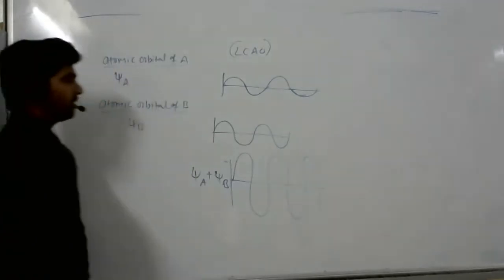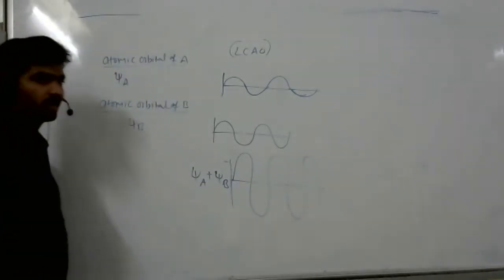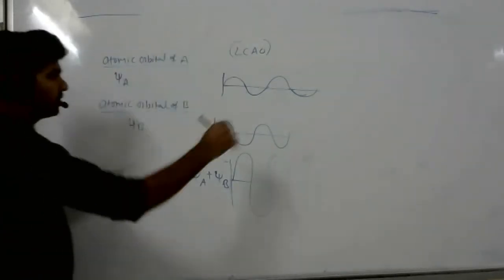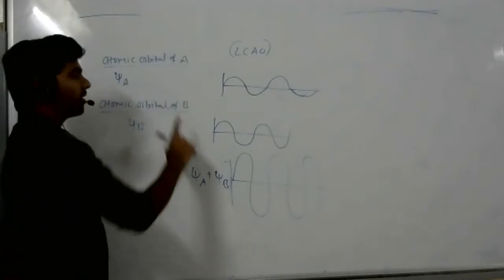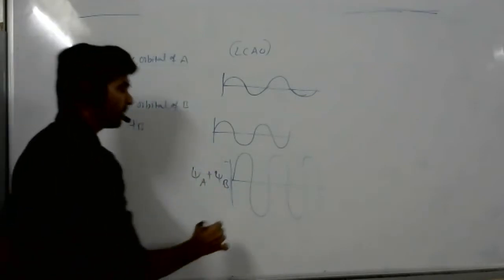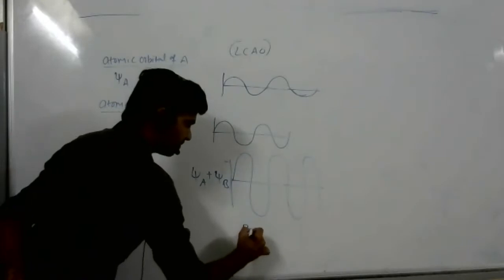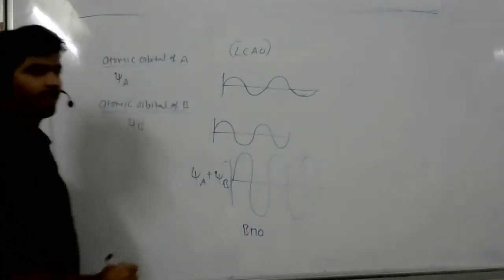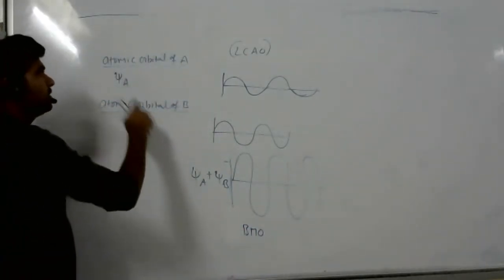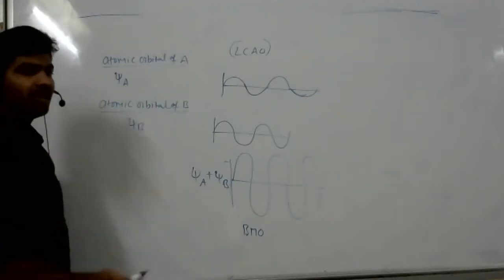Sir, should we write this? No, just listen to how molecular orbitals are formed. You see, by the addition of atomic orbitals, it gives the bonding molecular orbital. By subtraction of atomic orbitals, it gives the anti-bonding molecular orbital.